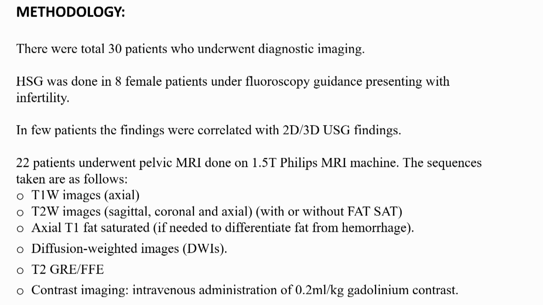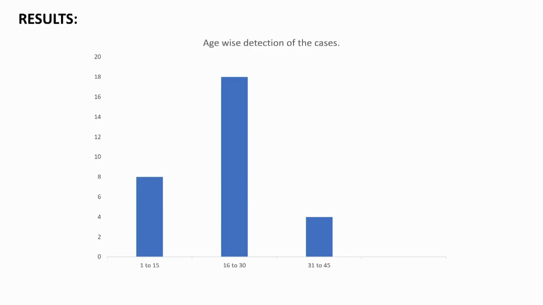In the results seen in this study, maximum cases were detected between the ages of 16 to 30 years, approximately 60%, and in 1 to 15 years, approximately 26.6% of cases were detected, and fewer cases were detected in 31 to 45 years of age. Distribution of results based on HSG and MRI findings.